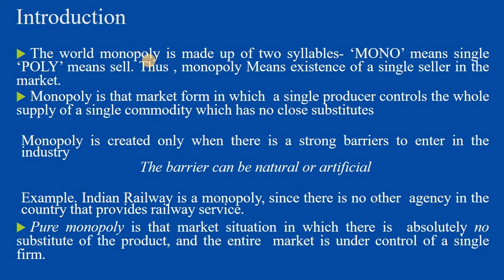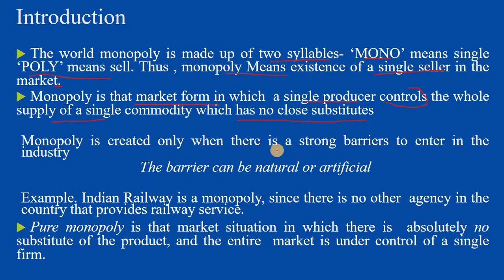Actually, the word monopoly is made up of two syllables, that is mono means single and poly means seller. So monopoly means existence of a single seller in the market. There are not many sellers; a single seller exists in the market. So monopoly is a form in which a single producer controls the whole supply of a commodity which has no substitutes. This is one important feature of monopoly.